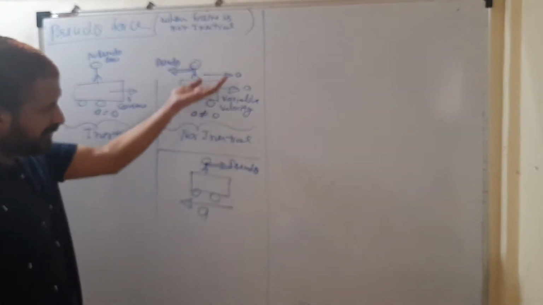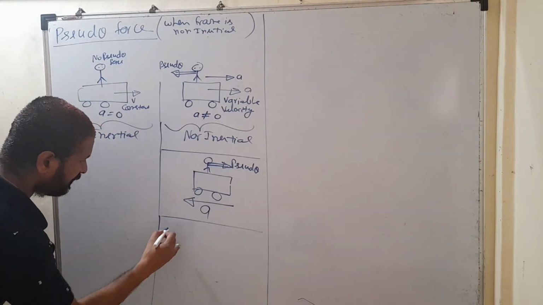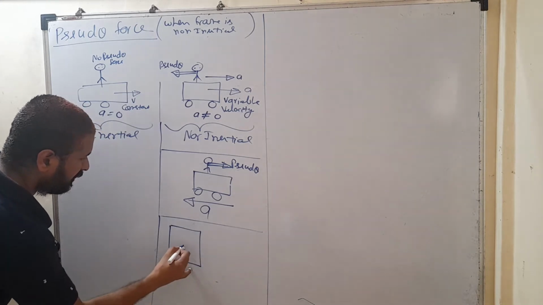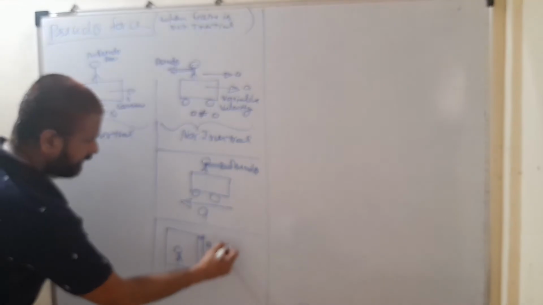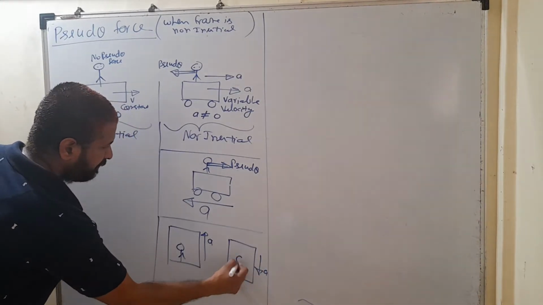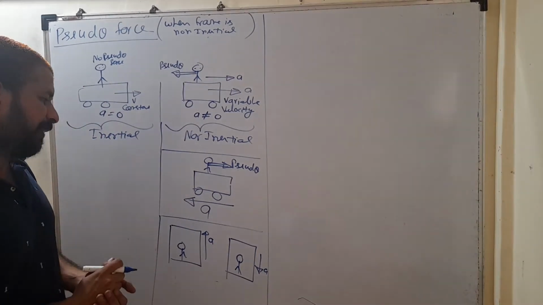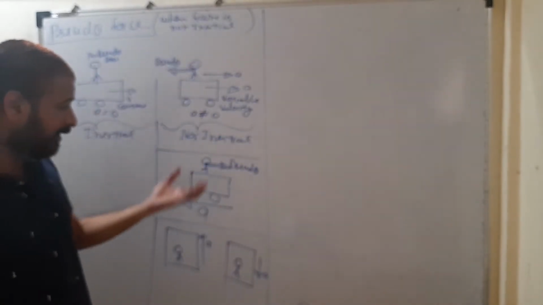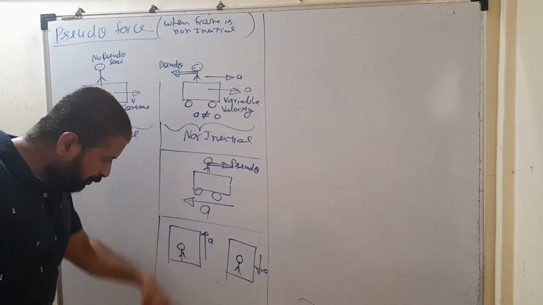Suppose your frame is accelerated upward in a lift, if a person is inside a lift. In this case, there is a person and this lift is accelerated upward. That lift is ascending. In the second case, that lift is moving downward with acceleration A. So in both cases, that lift is a non-inertial frame. When that lift is moving with variable velocity, when it is ascending, the frame is accelerating upwards. So you will get a pseudo force in the downward direction.